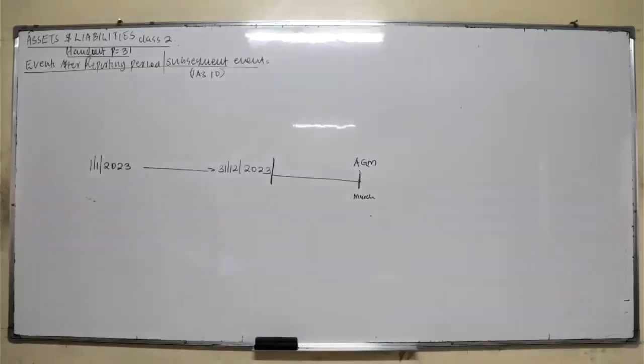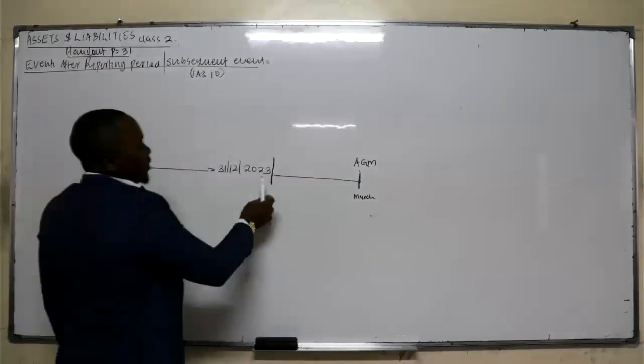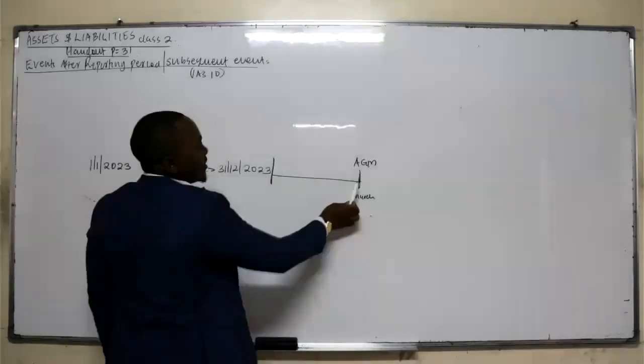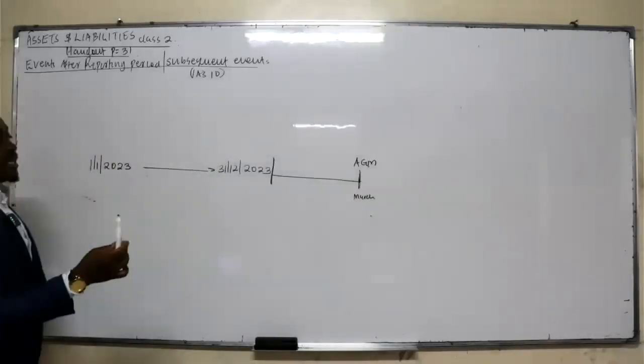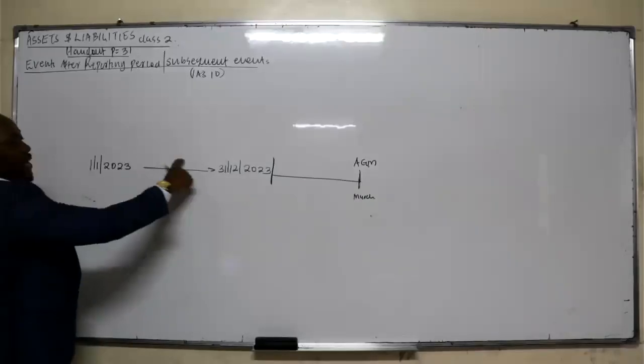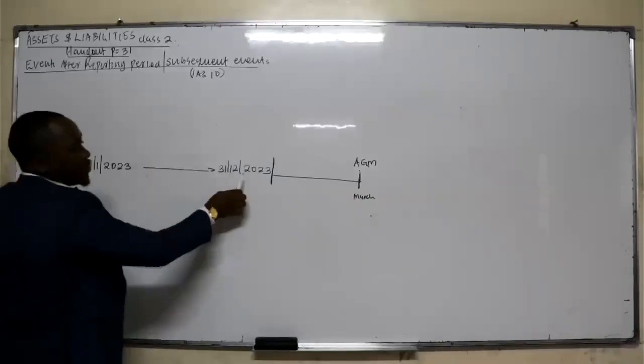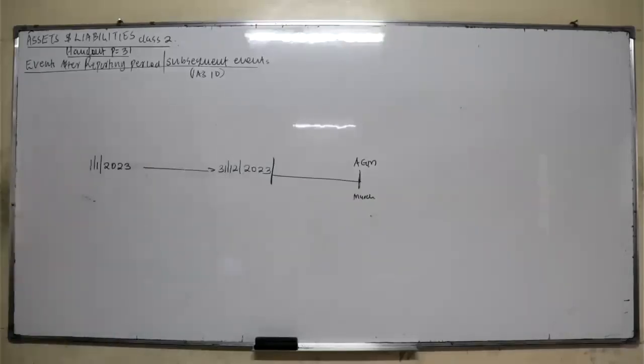During this period, we need the financial statements for the financial year ended 31st December 2023 either to be adjusted or not adjusted. That's what IAS 10 provides for.